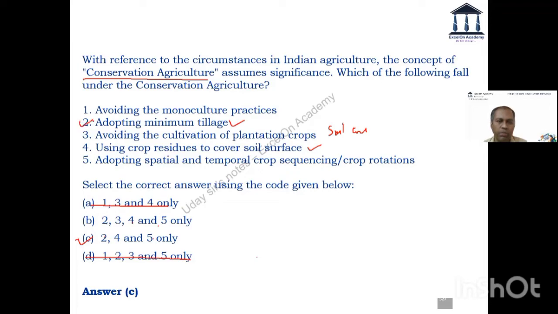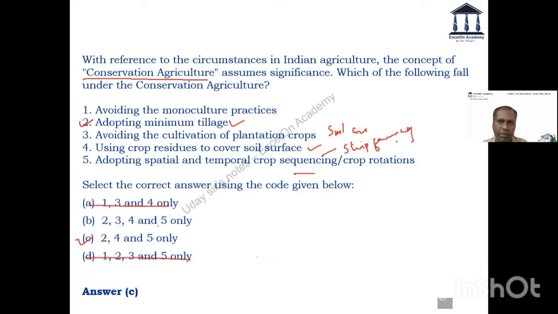2 talks about minimum tillage. So minimum tillage means you are actually doing water conservation also. Okay. And 4, you are doing soil conservation and moisture conservation both. And 5, adopting spatial and temporal crop sequencing and crop rotation. Yeah, which we have discussed. If you remember, we looked at strip farming.